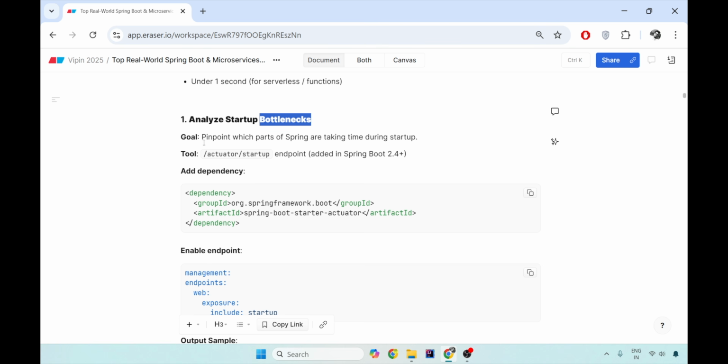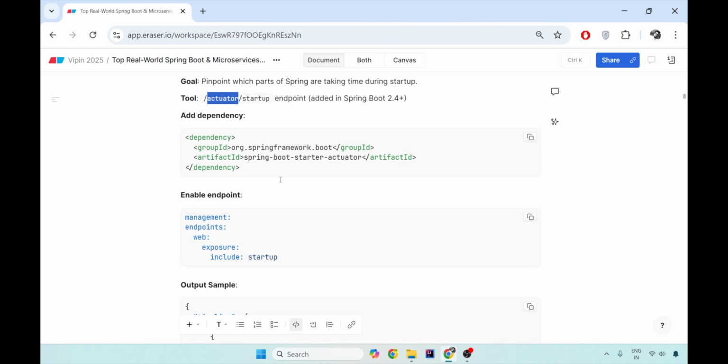Using actuator. The actuator has an endpoint called startup, which is able to document which bean is taking how much time to boot up at startup. And that is how, with the help of actuator and the startup endpoint, you will be able to document which bean is taking a lot of time.